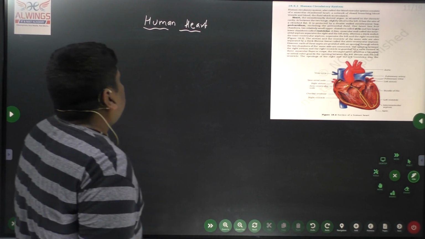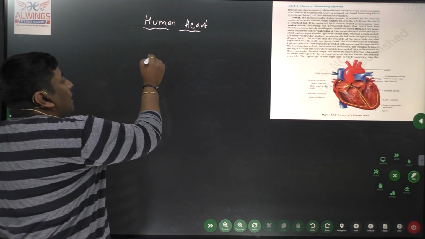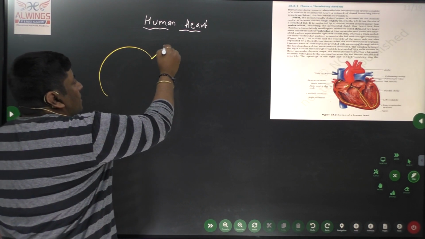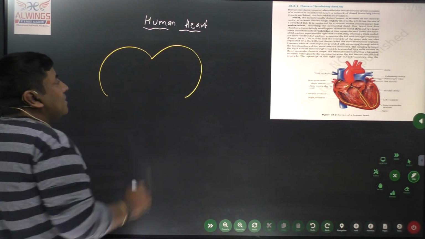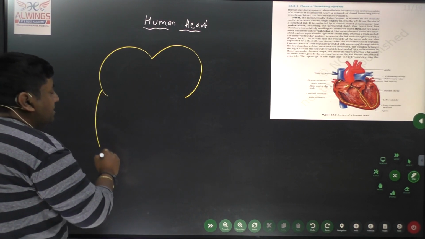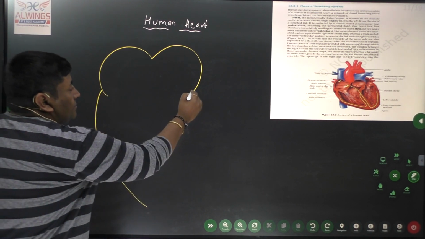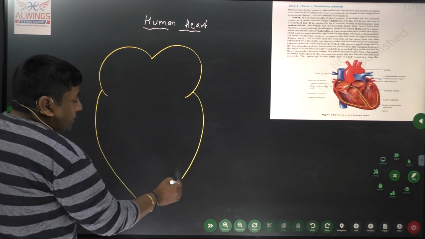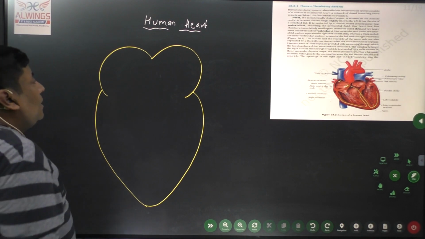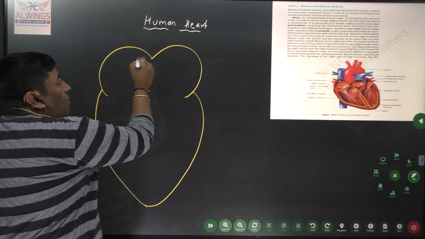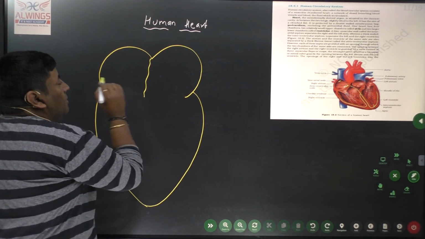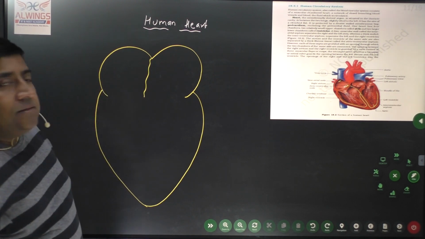Okay, so if we go for the human heart, as we have discussed, it is a four-chambered heart. Here we have two upper chambers and two lower chambers. The upper two chambers are called auricles, which are separated by one septum.